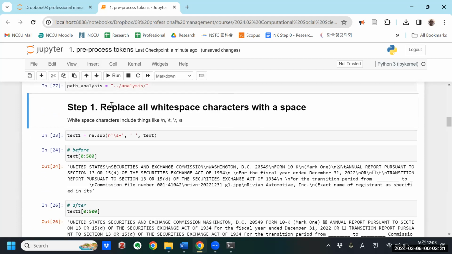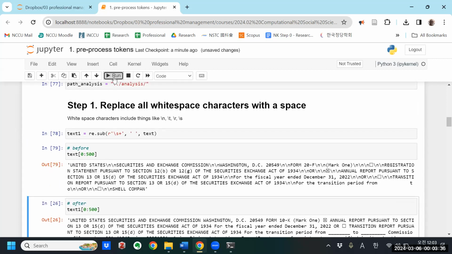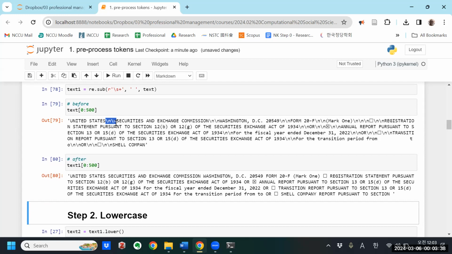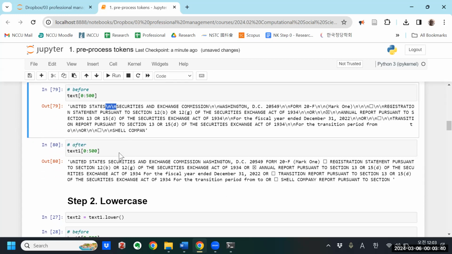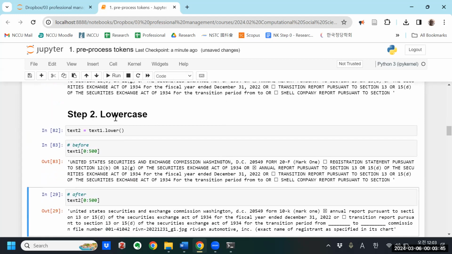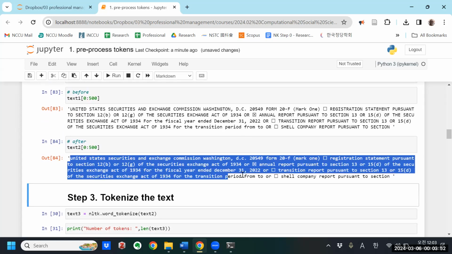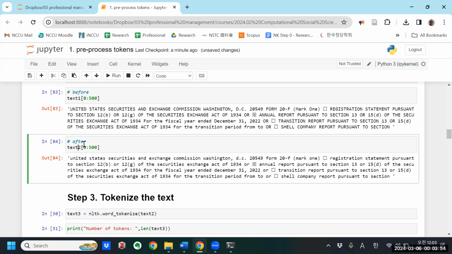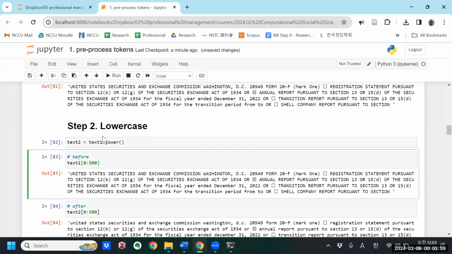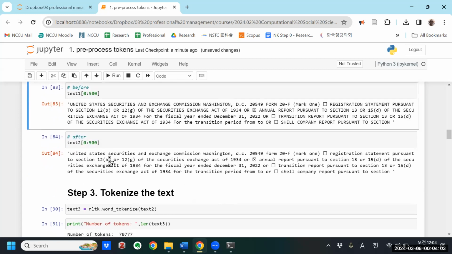Here's the analysis path. All right, so replace all the white space, before and after. So you can see the white space has been removed. You can do lowercase. This is before, this is after. Right, so these are the same data, just, yeah, so I'm sorry, this made everything lowercase.